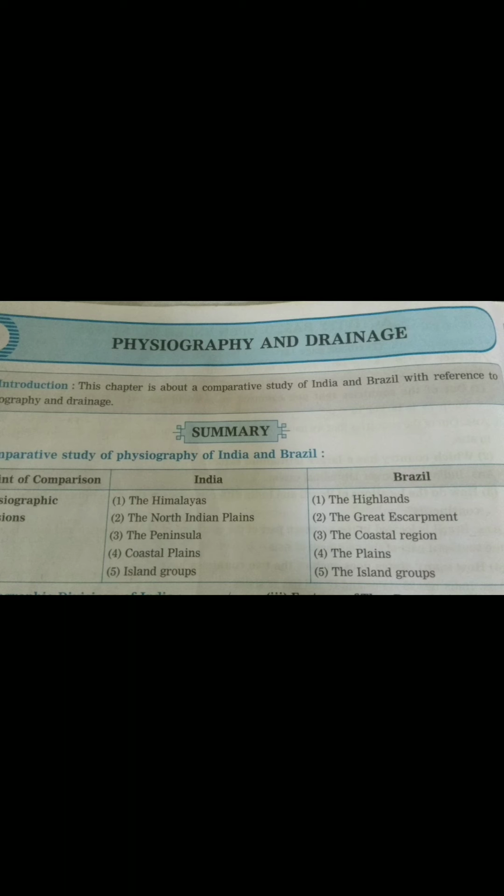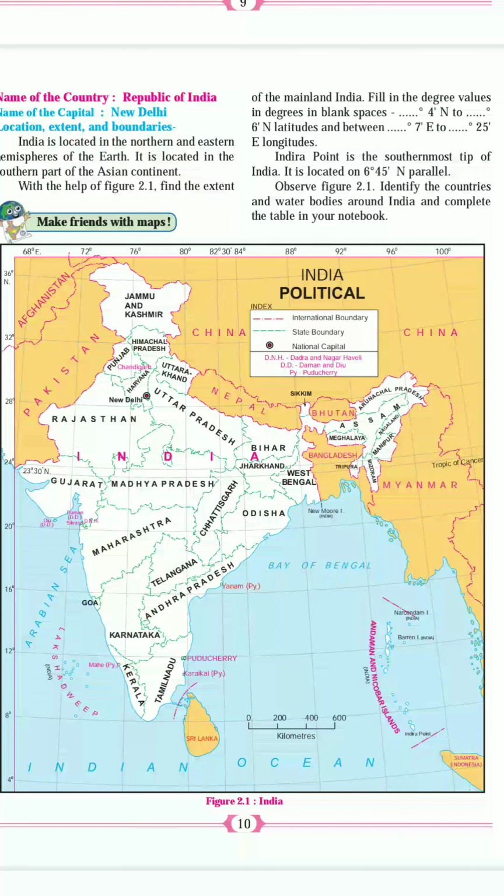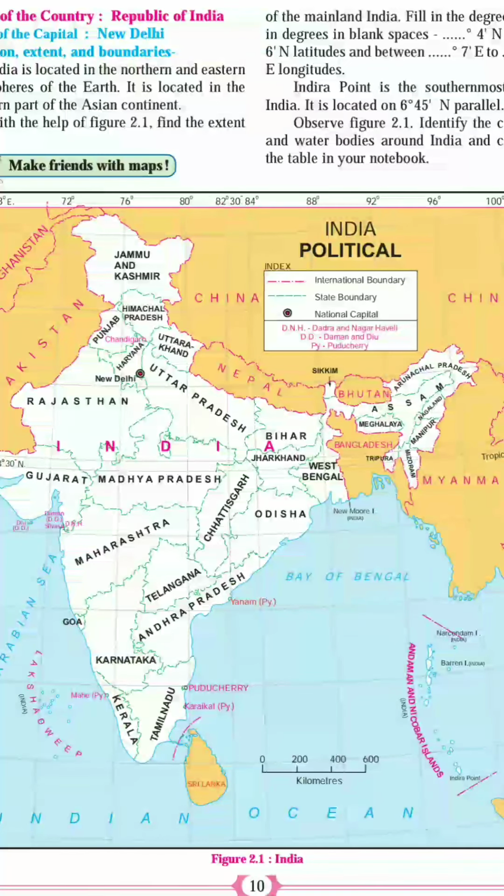See, this is the map of India. India's 3 sides are surrounded by ocean. That's why we call it a peninsula. India's one side, the north side, is covered by land, and here are India's states.